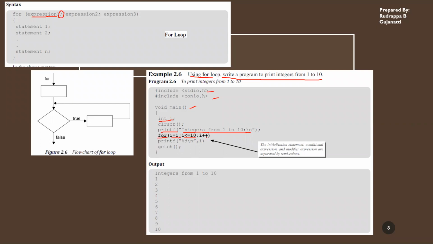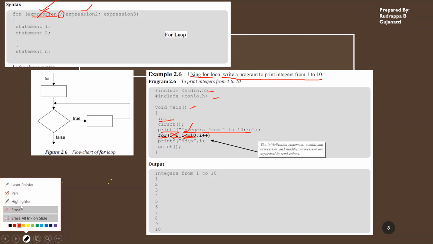So first initialization happens, then expression 2 is checked. First expression 1 is executed. Once this is executed, this is done. Next, I'll not come to this part, that is I is initialized. At the starting when it is initialized, after this, I'll not be coming over here when I'm moving through the for loop. Okay. And then what we have is expression 2. In this case, it is related to the condition under which this for loop has to be executed.